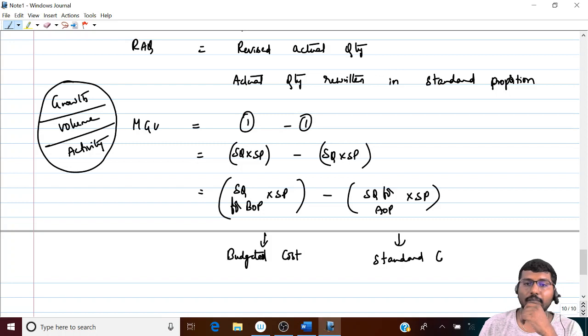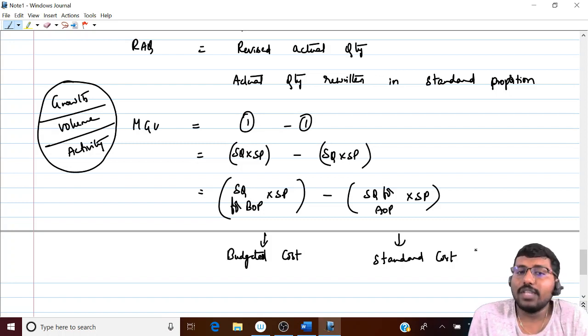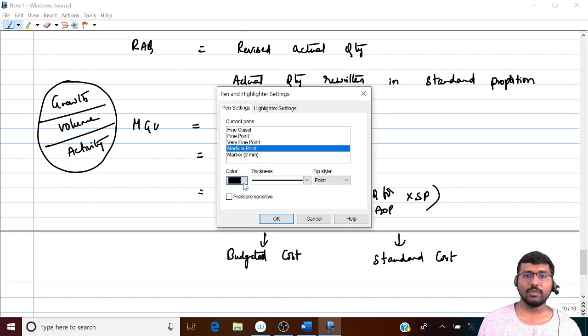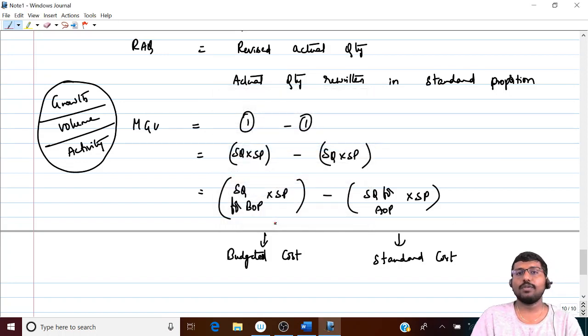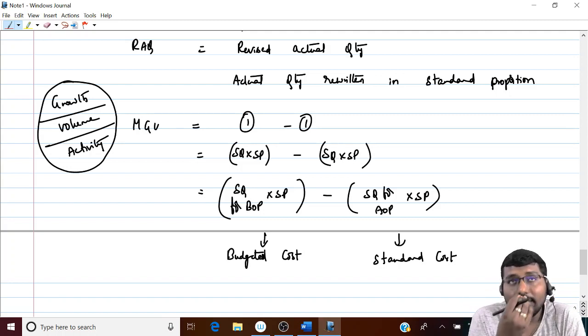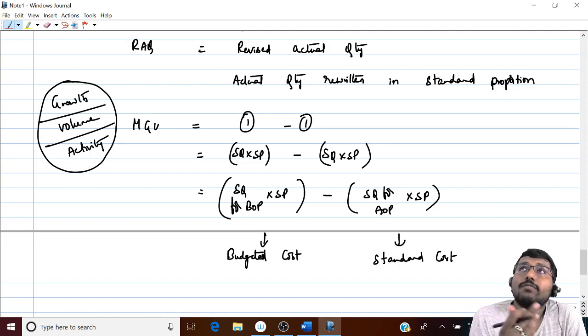See? So once you understand the reasons and logics behind the formula, even if a new variance comes, you should be able to do it. Correct? Simple. Now, so far I haven't heard about something called material growth variance, but still I was able to do it because all I know is growth means it is volume. So change in volume. In material, how will volume change? It is the difference between budgeted material cost and standard material cost. So standard material cost I already know, SQ into SP. So SQ for AOP.